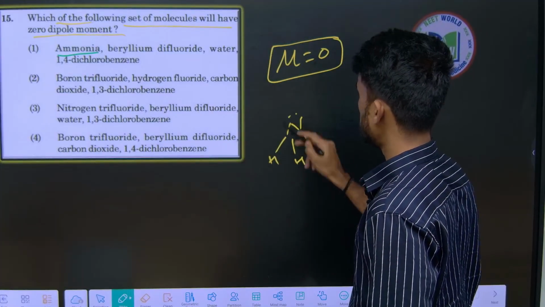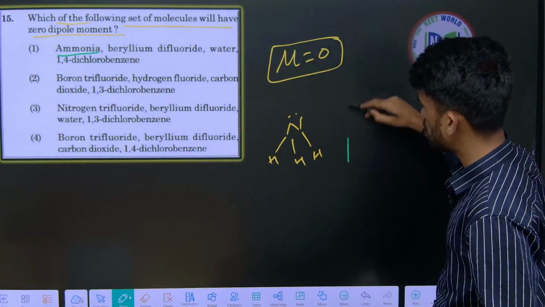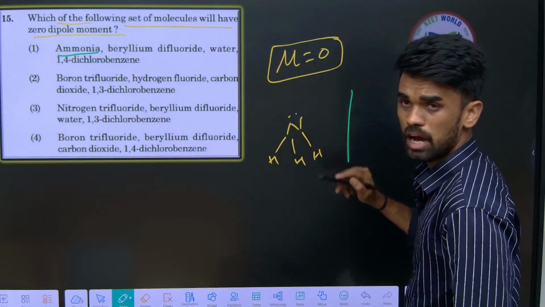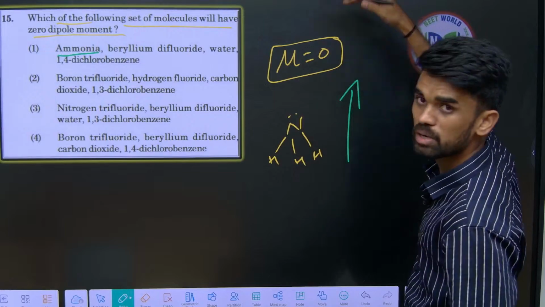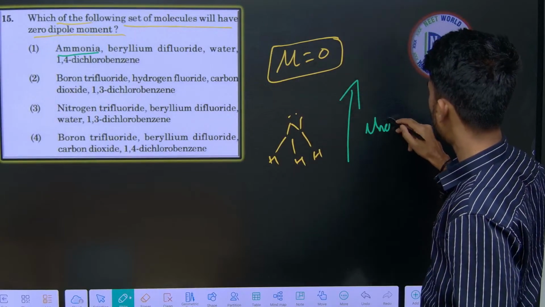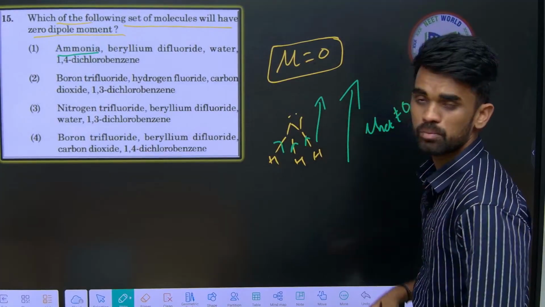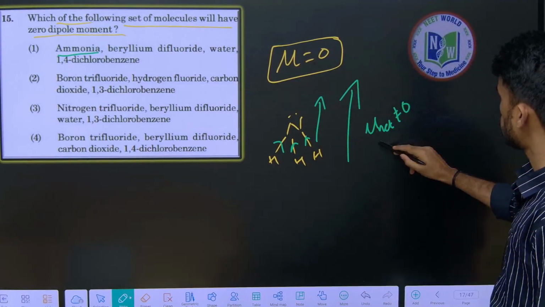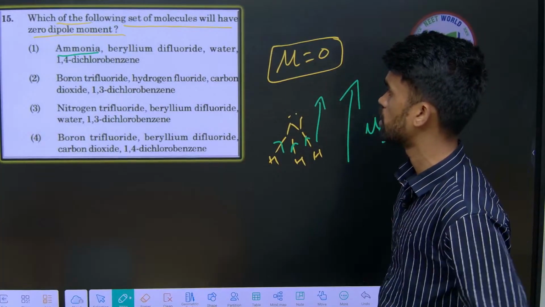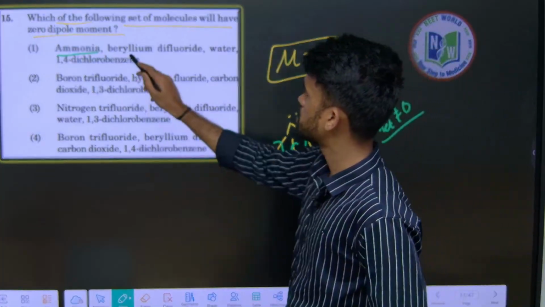Like this it will be, right? So it will not be having zero dipole moment now, because the structure will be pyramidal for the ammonia. So the net dipole moment will be upside. So mu net not equals to 0. So this will be this side. So overall it will be like upside. So mu net not equals to 0 in ammonia. Okay, so option 1 is incorrect.